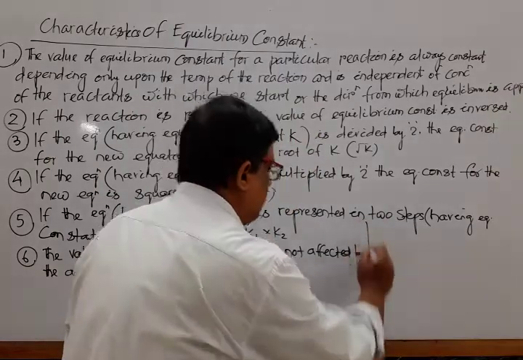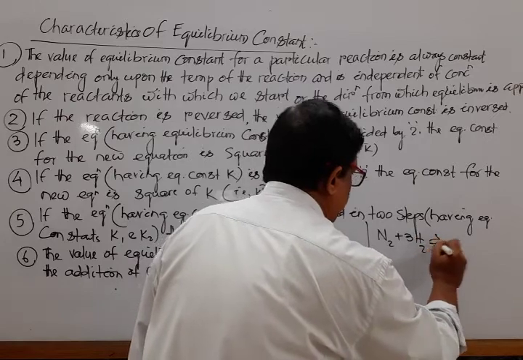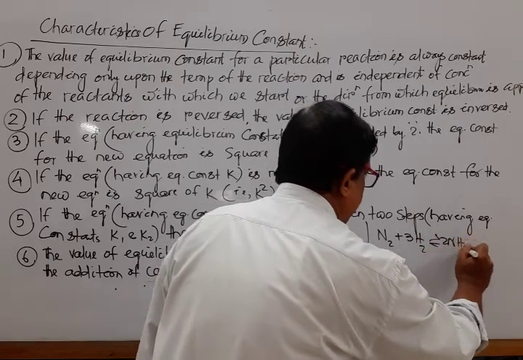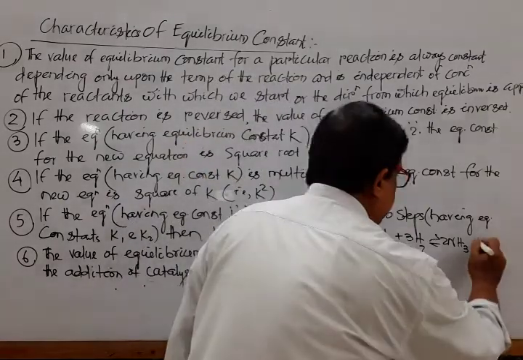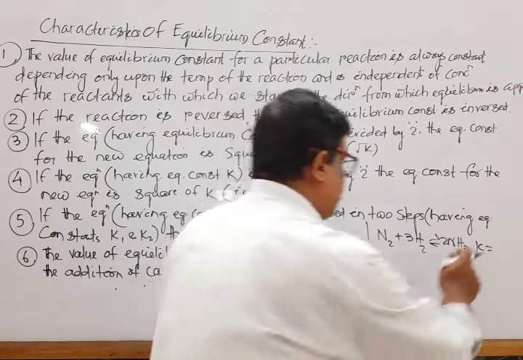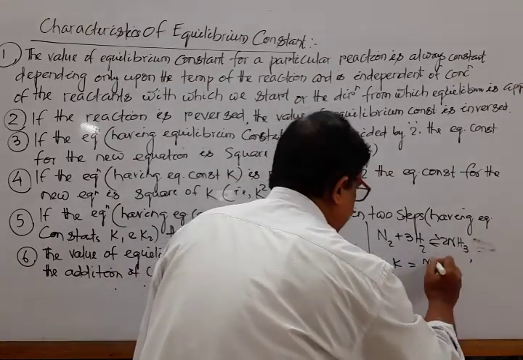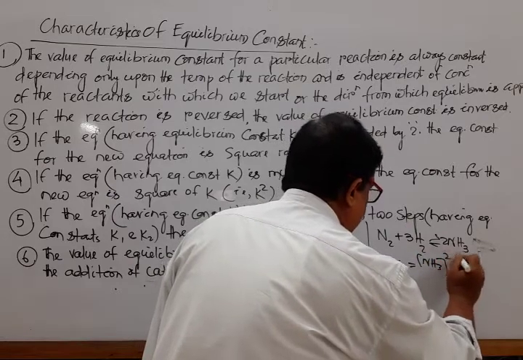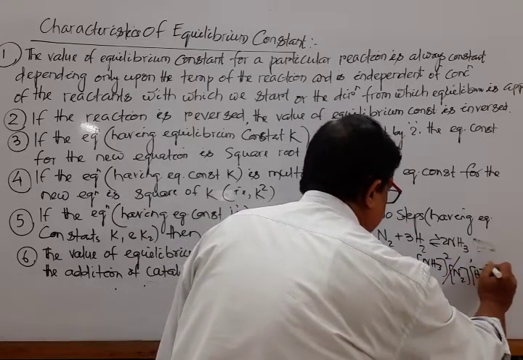Mark that. If we write N2 plus 3H2 reversible 2NH3, N2 plus 3H2 gives rise to 2NH3. Here the value of the equilibrium constant K is equal to, note down, [NH3] power 2 divided by [N2] into [H2] power 3.